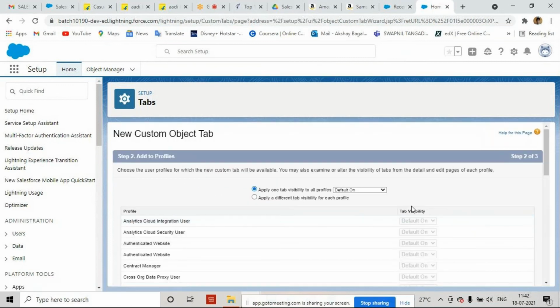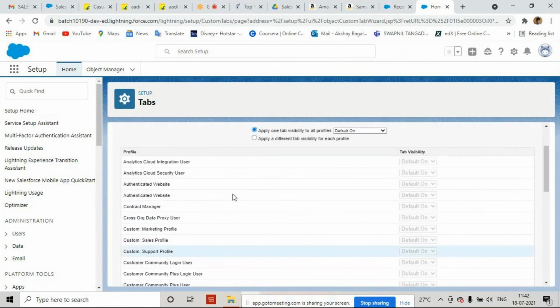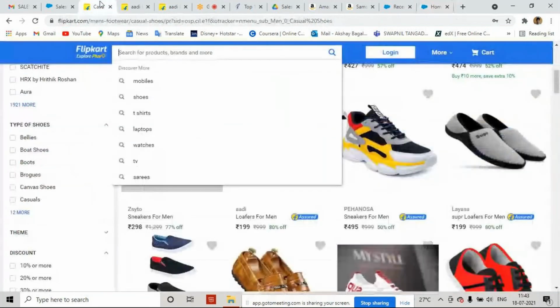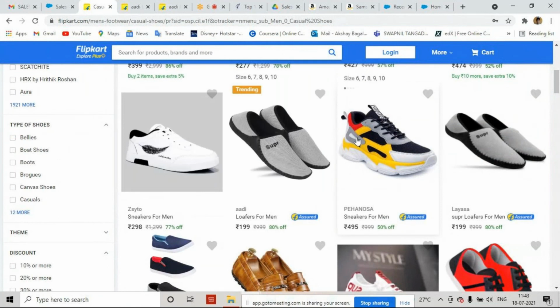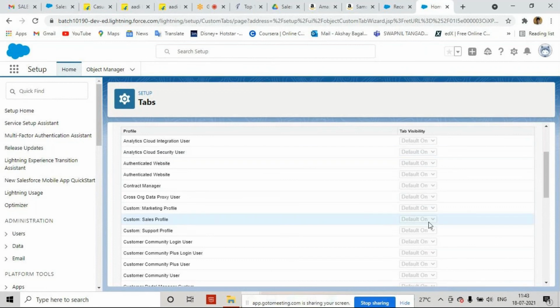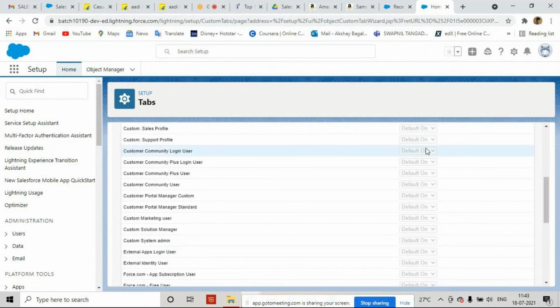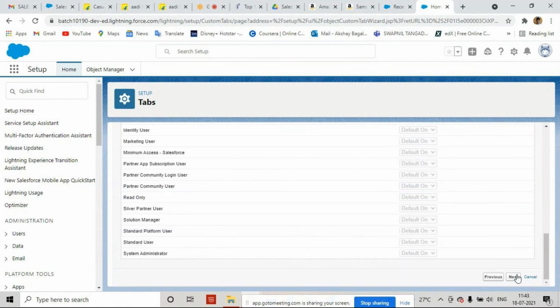Now it is asking to whom you want to share this object. Who can see the products? The end user can see the whole products, the developer can see the whole products. Everyone can see all these products. So I am going to provide access to all. Everyone can see my electronic products. So I have given default on for everyone. Now let's click on next.